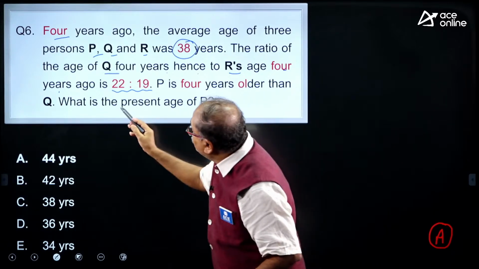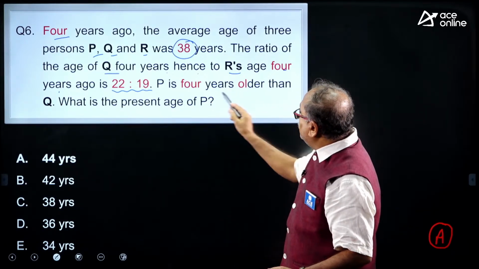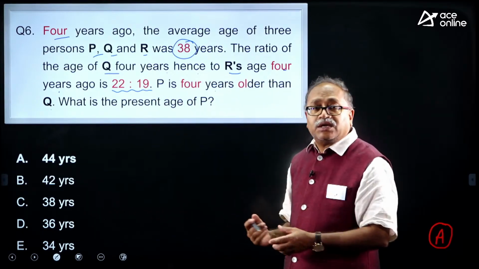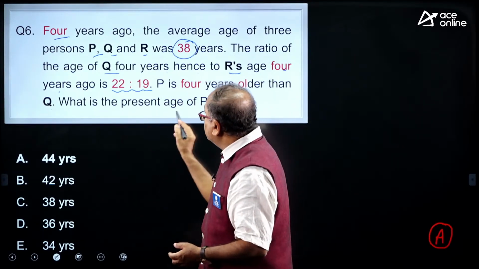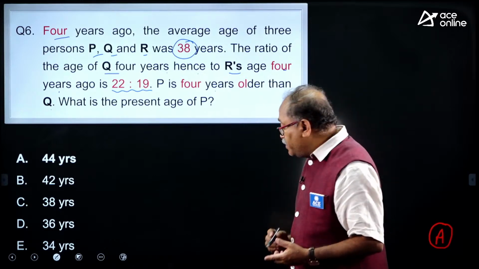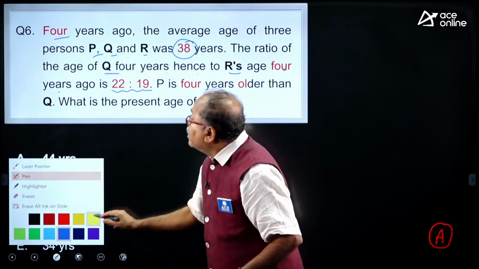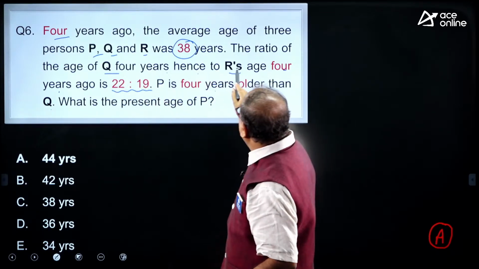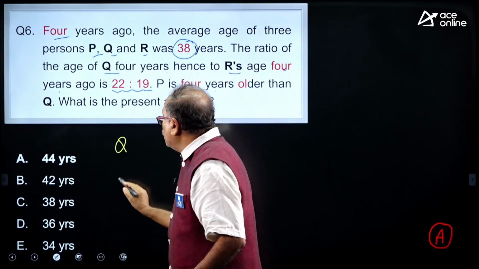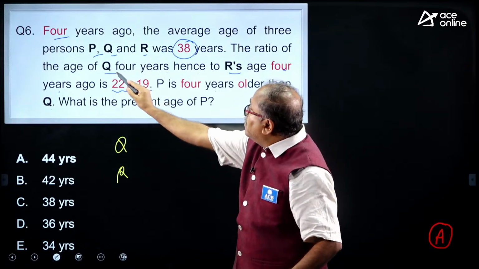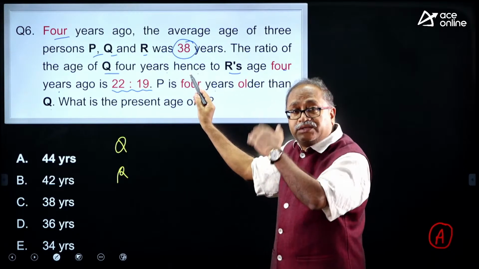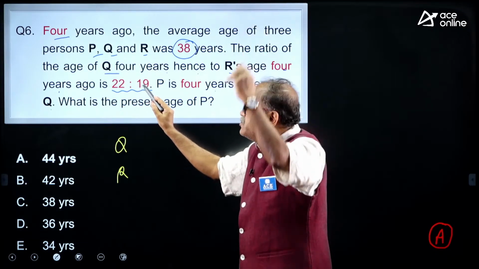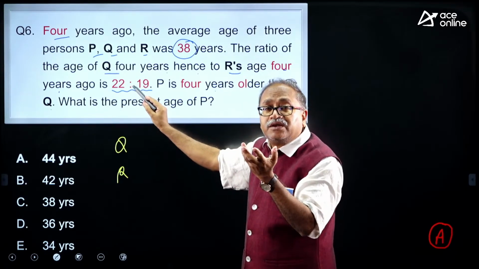The next one: P is 4 years older than Q. So the P age is connected with Q. Now, what is the present age of P? Let me give you the start over here. I know that this ratio is of Q and R. Now, Q 4 years hence is 22x. After 4 years, 22x. Then what will be the present age?